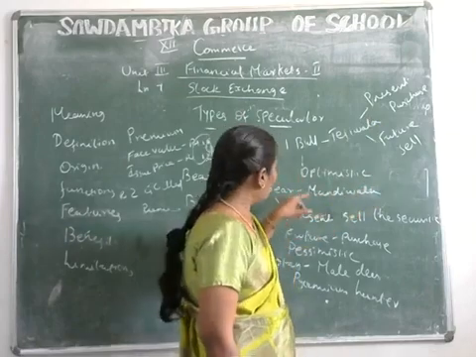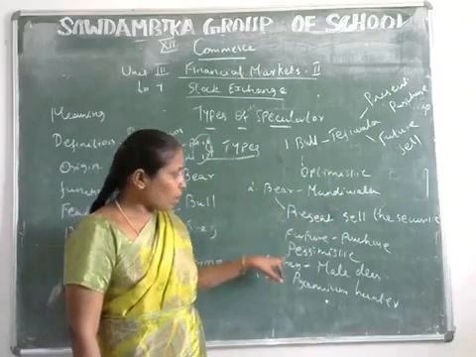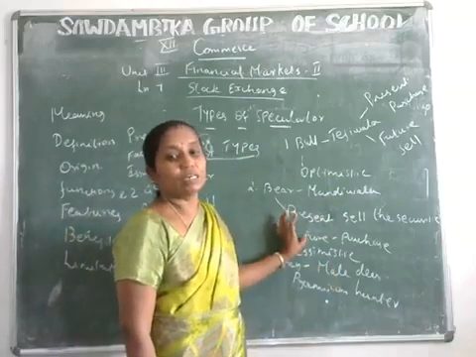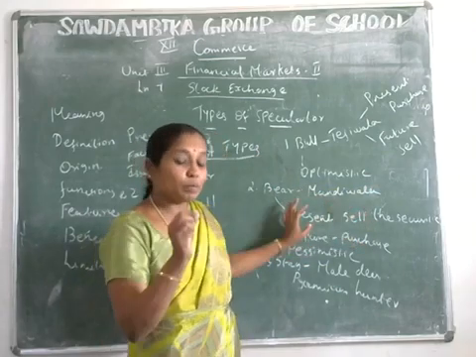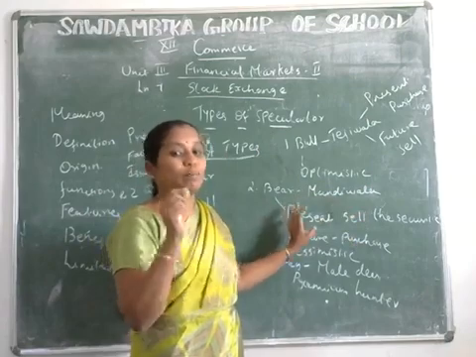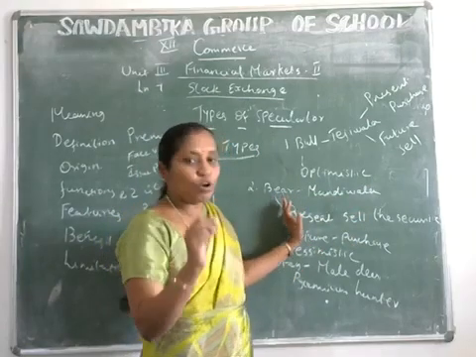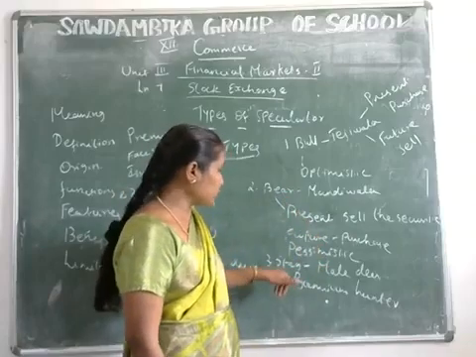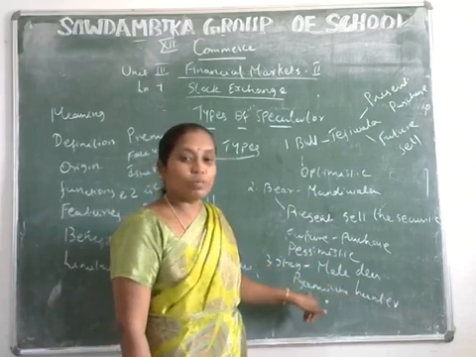But the bear is also called a Mandiwala or pessimistic speculator. This kind of speculator presently sells the securities, expecting to purchase them at lower prices in the future period. And then the stag is also called a cautious speculator and a premium hunter.